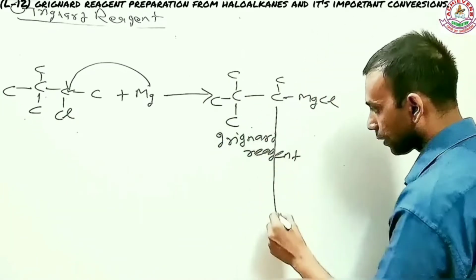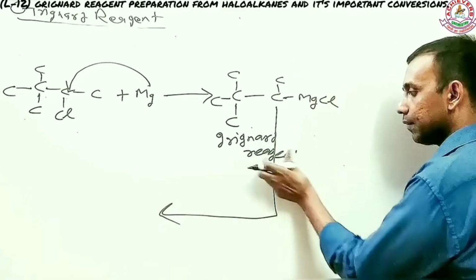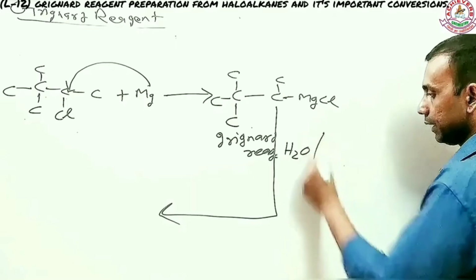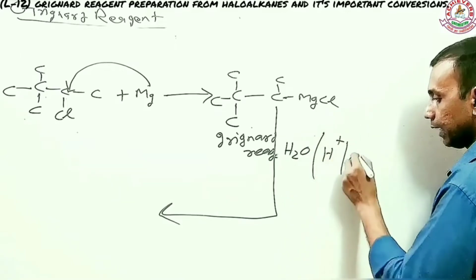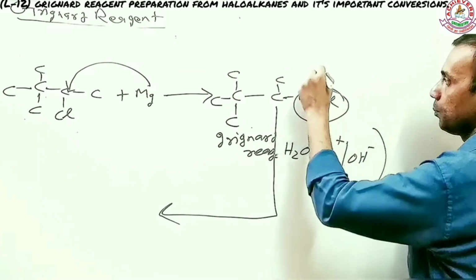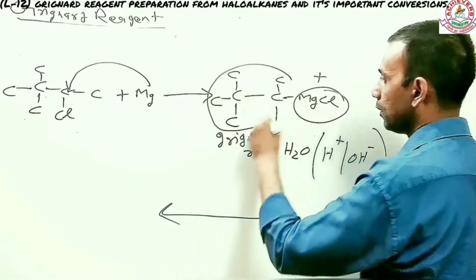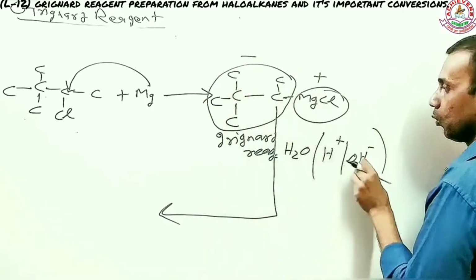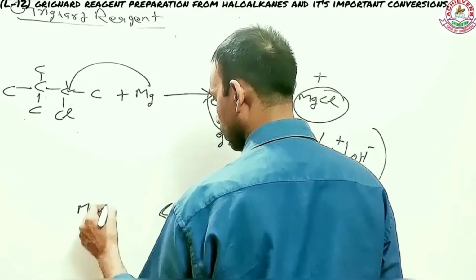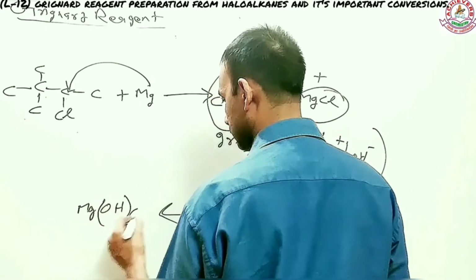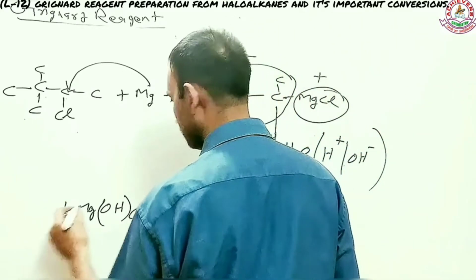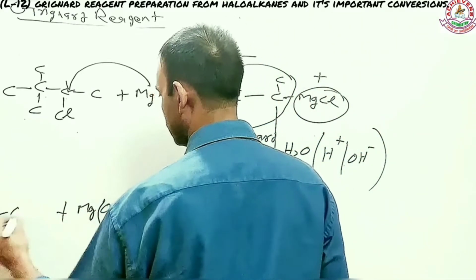Now what will happen if it is coming in contact with water or any source of proton? I've told you already that water contains two ions, H plus and OH minus. This is your positive part and this is entirely your negative part. So this will react with OH and it will form MgOH Cl, and this will convert into an alkane. So the other major product is going to be C.